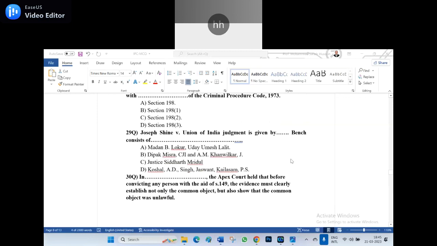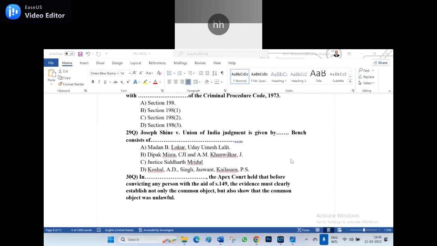Joseph Hussain versus Union of India, the judgment is given by dash bench, consisting of A. Madan B. Lokur and Uday Lalit, B. Deepak Mishra, CJI, and A.M. Khanwilkar J, C. Justice Siddharth Mridul, and D. Kushal, A.D. Singh, Jaswant, and Kailas P.S. There are 3 judges under D, and only 1 judge under C. Under B, Deepak Mishra is the Chief Justice and A.M. Khanwilkar is a judge.